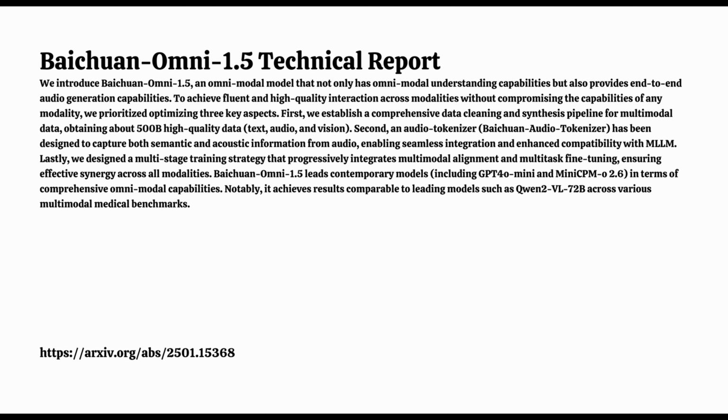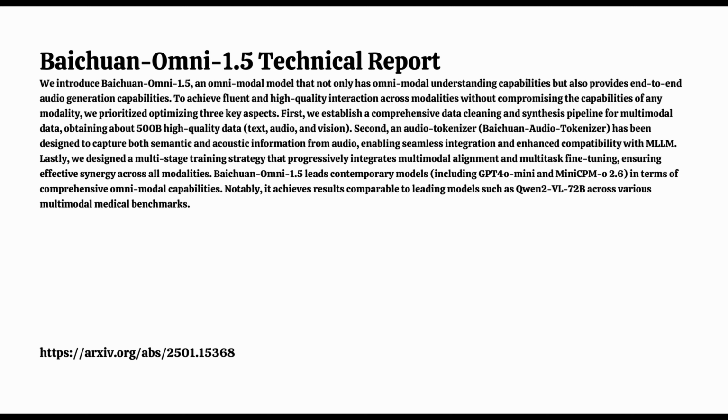Yeah. Now, the report does mention something called this modality challenge. And it sounds like it's basically the difficulty of combining all these different data types and making sure that they work together seamlessly. Yeah, and they tackled this challenge with a three-pronged approach. So first, they have a dedicated pipeline to make sure the data quality is top-notch across all the modalities. They synthesize and clean the data, making sure it's consistent and reliable.